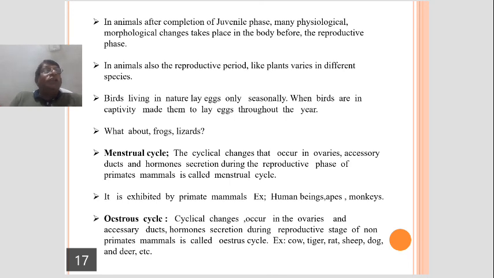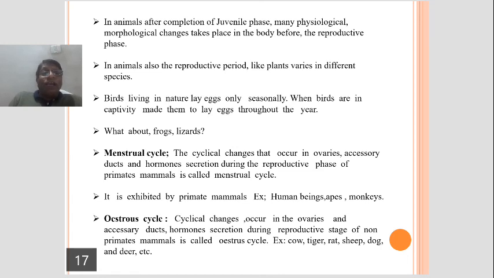Next, estrus cycle. See, if we examine some animals like cow, tiger, rat, sheep, dog, deer, etc., we come across another type of cycle called estrus cycle. We do not call this menstrual cycle. There is a difference between estrus cycle and menstrual cycle.